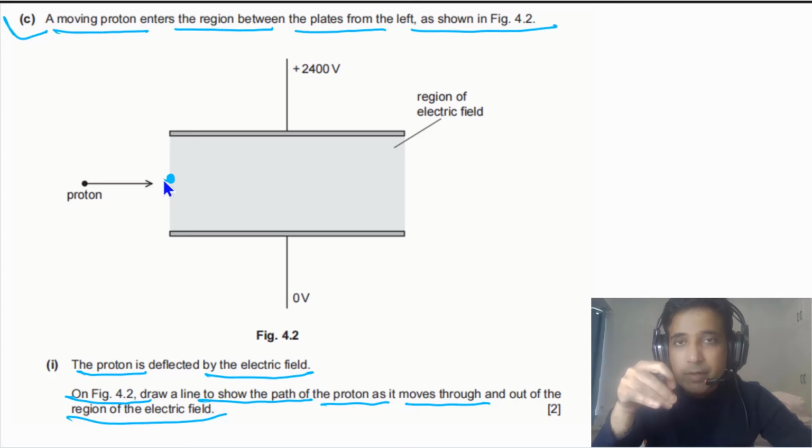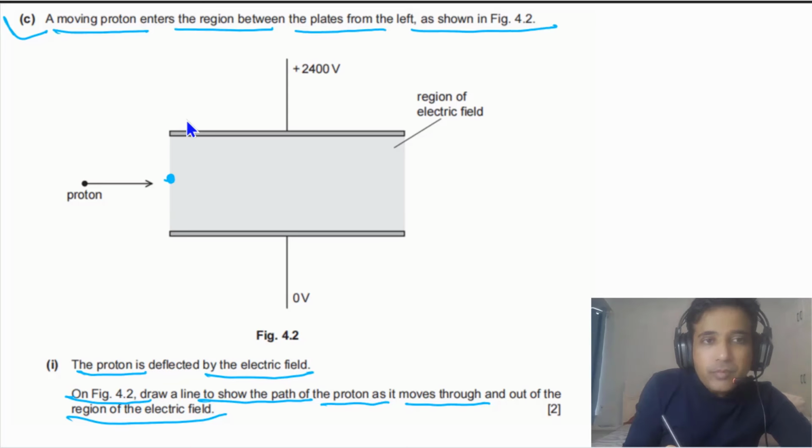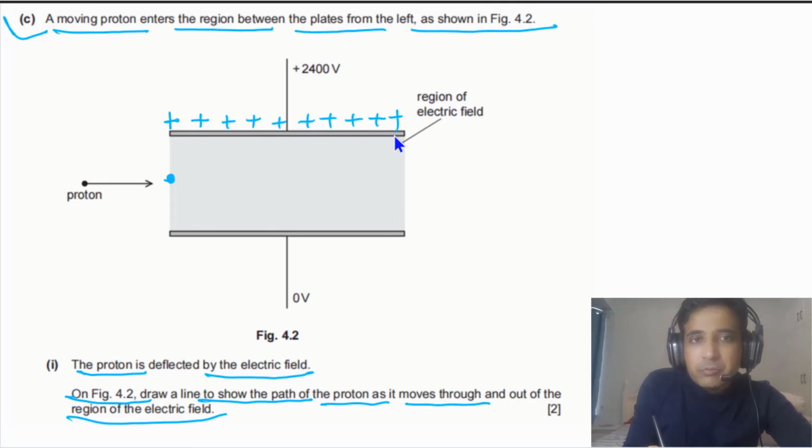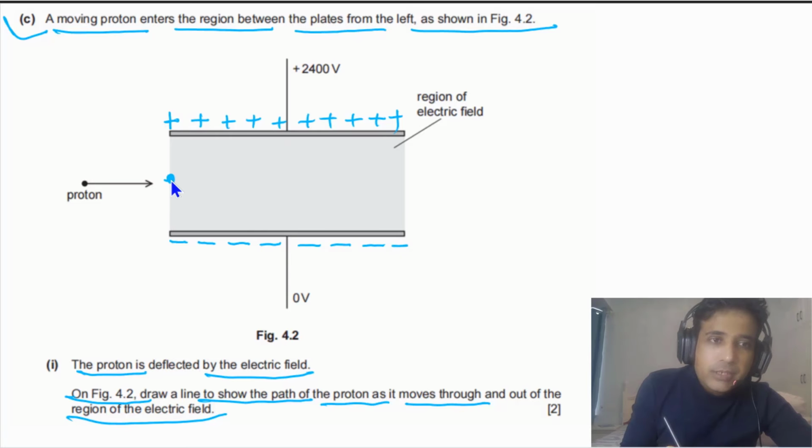Now, it is given to us that the upper plate is more positive, so we can mark it here with positive signs. This plate is less positive, so we can just treat it as a negative plate for simplicity, relatively negative as compared with this one. So in this case, there will be a repulsive force on this proton due to the positive charges on the positive plate, so that force will be down. And also there will be an attractive force due to the negative plate, so that force is also down.